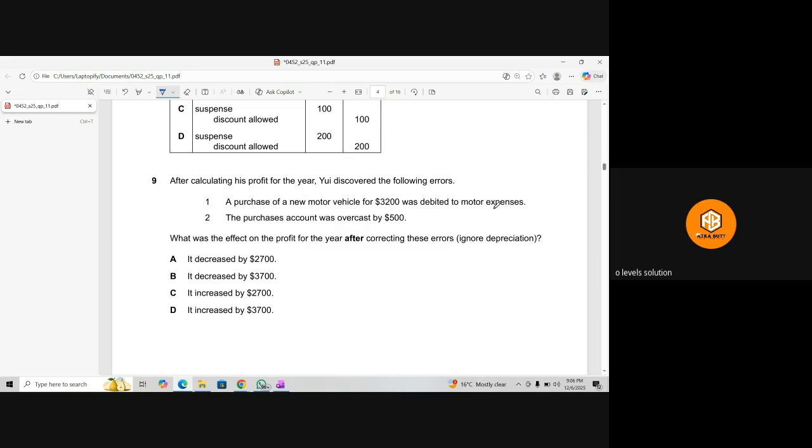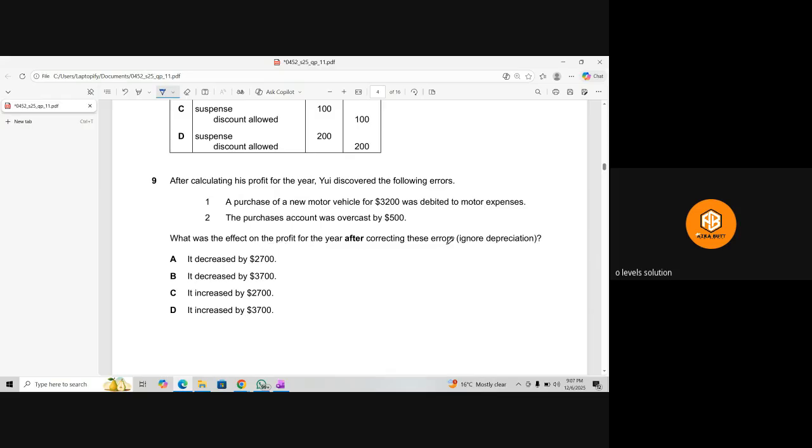So we just increased the motor expense and we should have increased the asset account. Purchase account was overcast by 500. If we overstated the purchase account, we overstated the cost of sales and the profit will be understated. What was the effect on the profit for the year after correcting these errors?